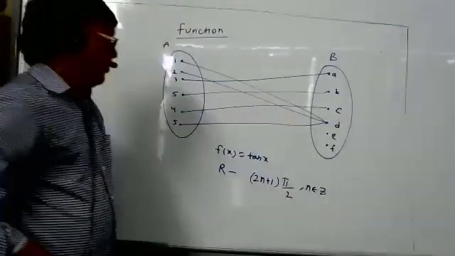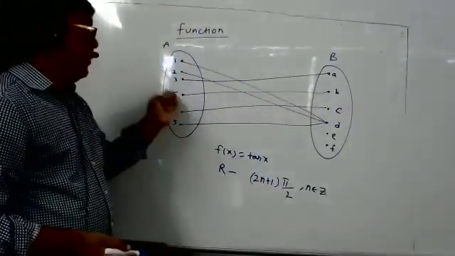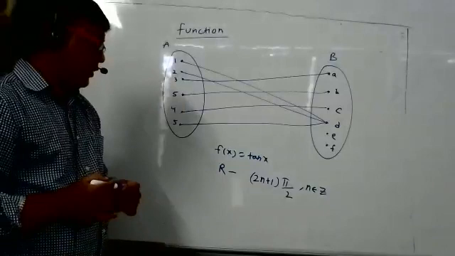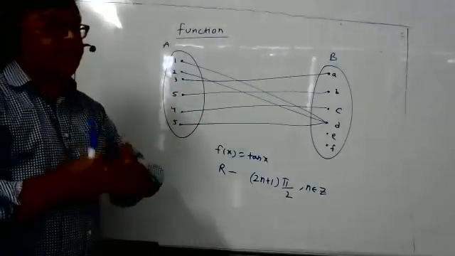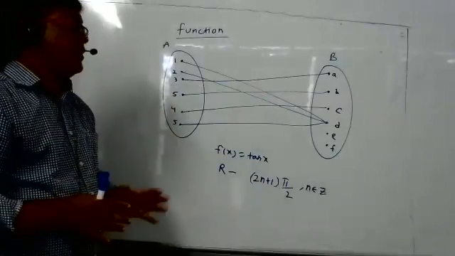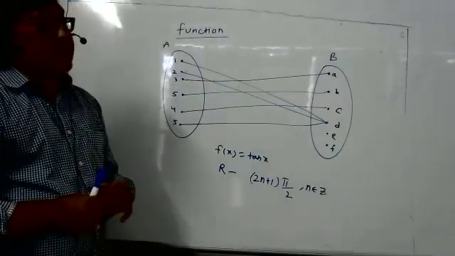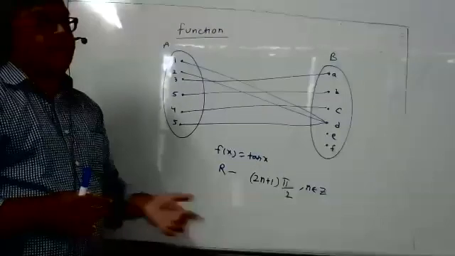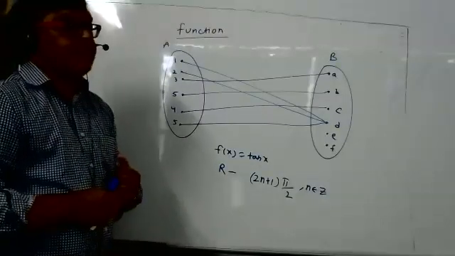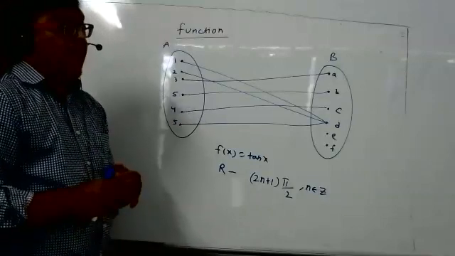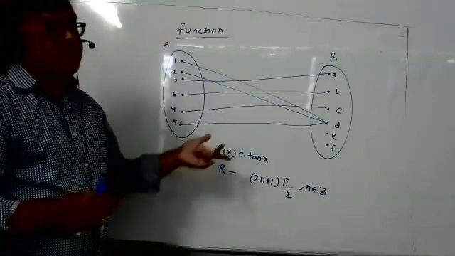This way we have to search for domain, codomain and range. But you will understand when we do the sums, we will study in detail in the chapter called function, where we will study various types of function. Now we are only studying trigonometric function, but there are other types of function like constant function, polynomial function, absolute value function. Absolute value function also you know.